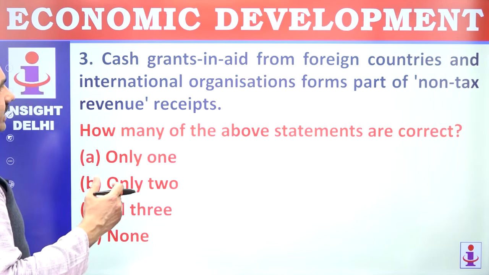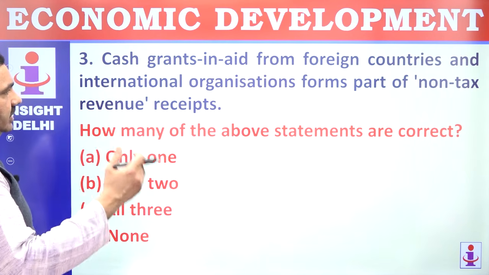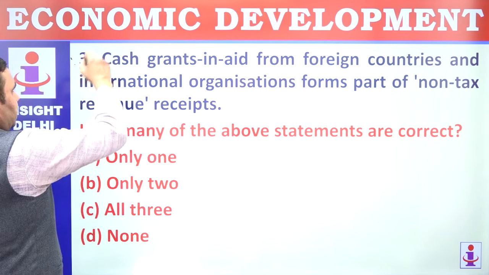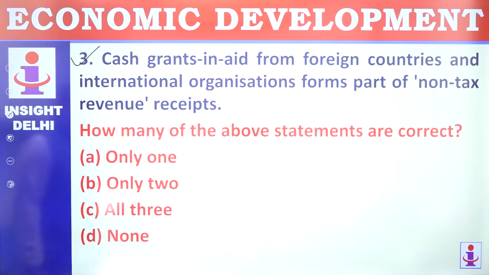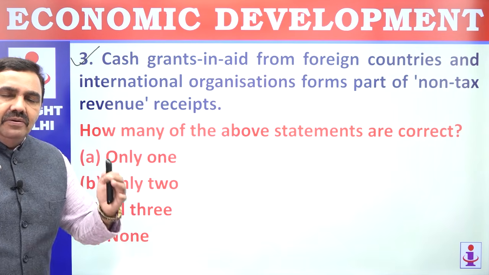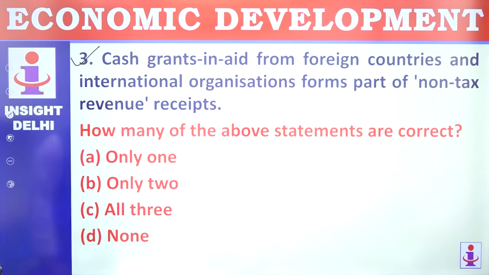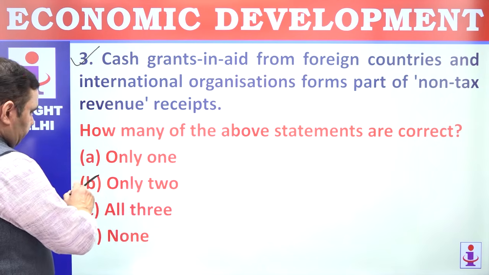Cash grants in aid from foreign countries and international organizations form part of non-tax revenue. Of course, grants in aid from foreign countries and organizations is a part of non-tax receipts or non-tax income. So this is correct here. How many are correct? Only 2.